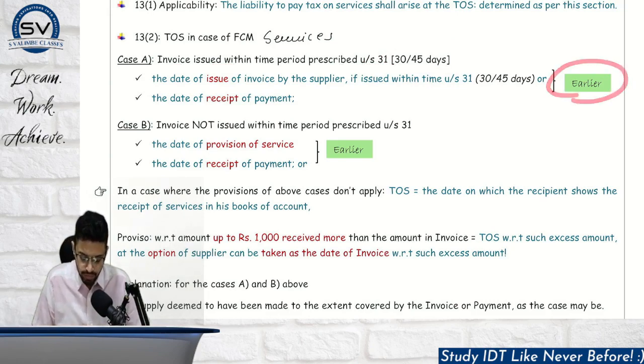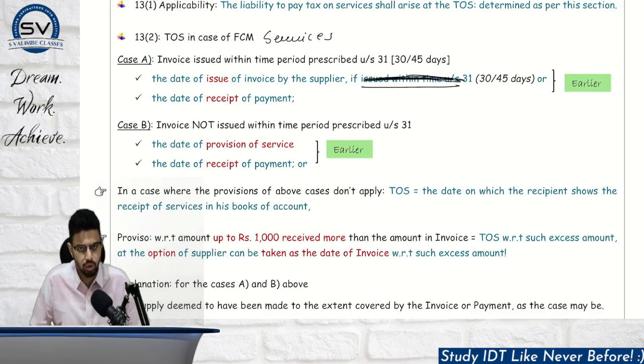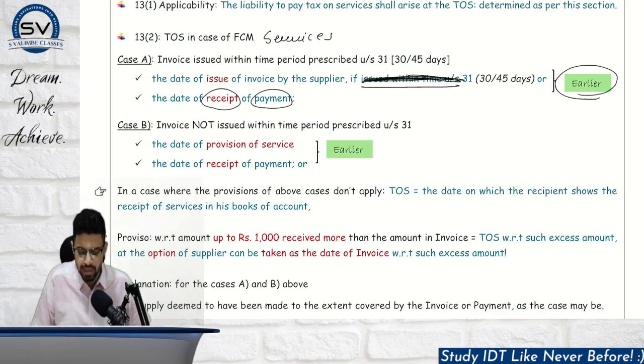compare two dates. One, the date of issue of invoice. If issued within time, that we already know it has been issued, so you can cut this point. So if you comply with the time limit, then we have to see the date of invoice and the date of receipt of payment, whichever is earlier.